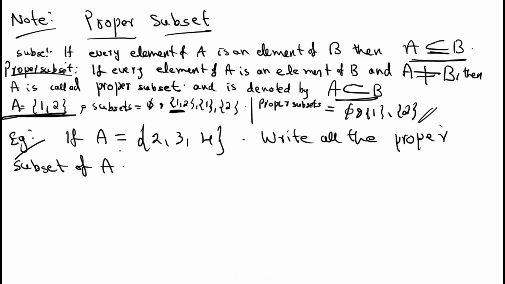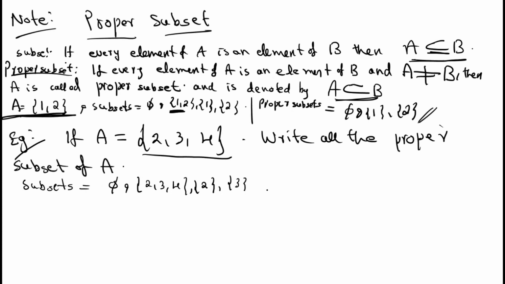See the question: if A is equal to {2, 3, 4}, write the proper subsets of A. First I will write the subsets. Subsets are the empty set, after that the given set, then singleton 2, then singleton 3, then singleton 4, then you can take set {2, 3}, then set {2, 4} and set {3, 4}. These are the possible subsets.